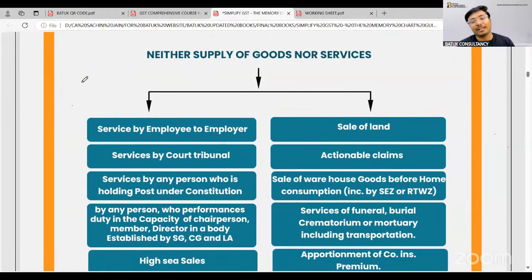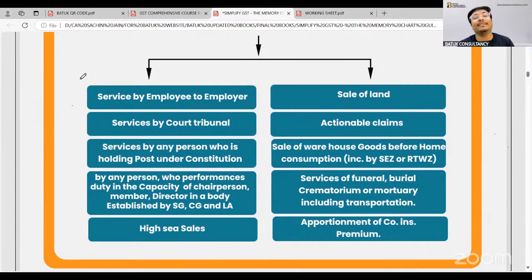Now, yes, we need to decide whether a particular activity or transaction is a supply or not. Then after that, we need to decide whether it will be a supply of goods or a supply of services. Now, the government is saying there are certain other activities or transactions which are neither supply of goods nor supply of services. And if any transaction or activity is neither supply of goods nor supply of services, then there is no question of applicability of GST. So from that perspective, they have decided certain transactions.